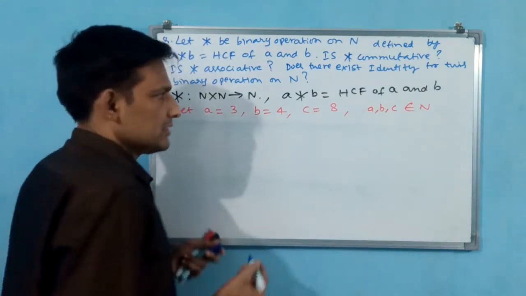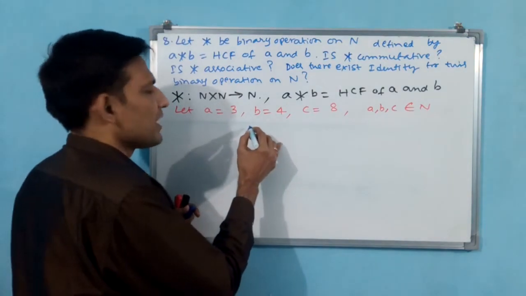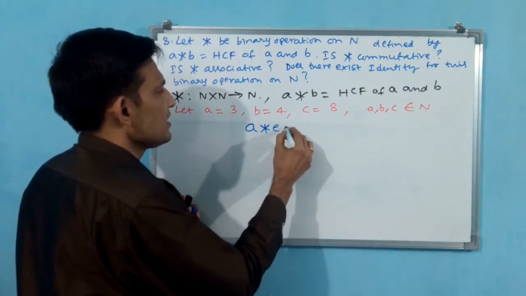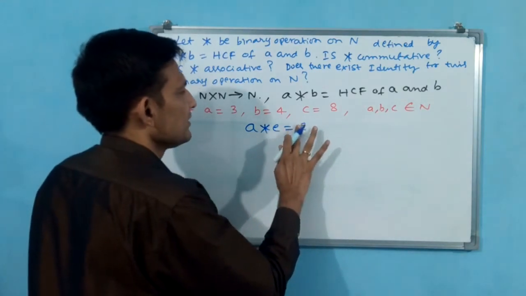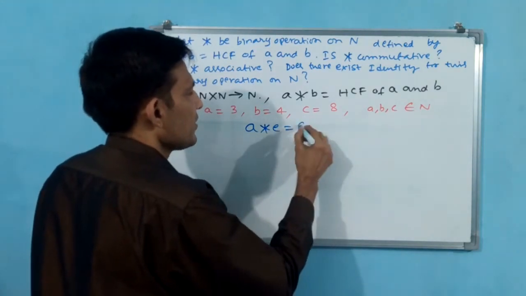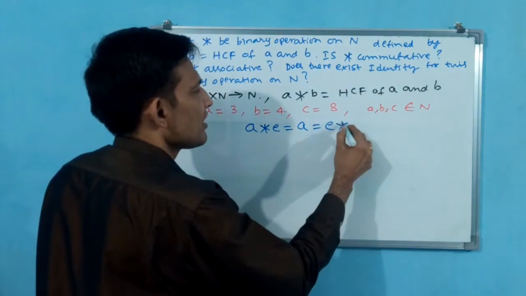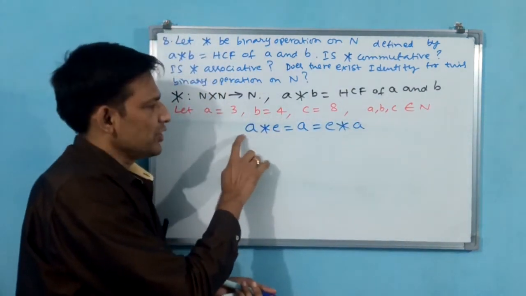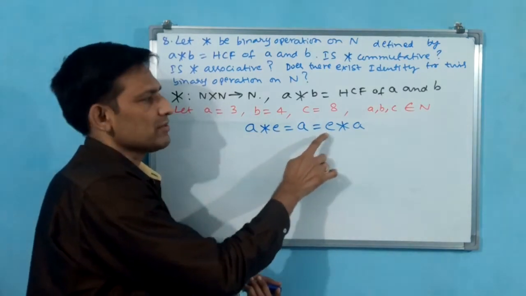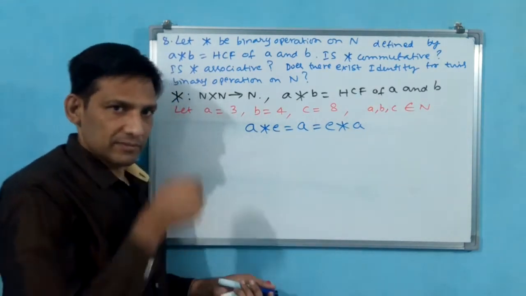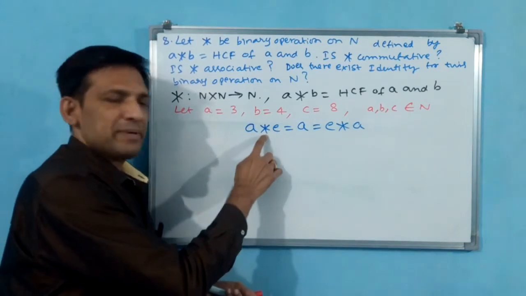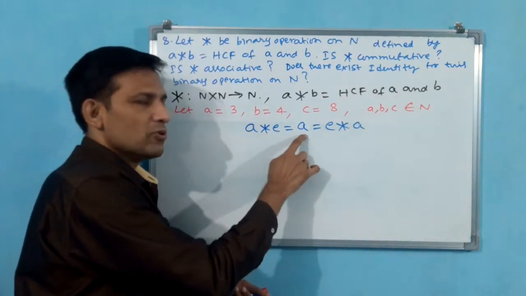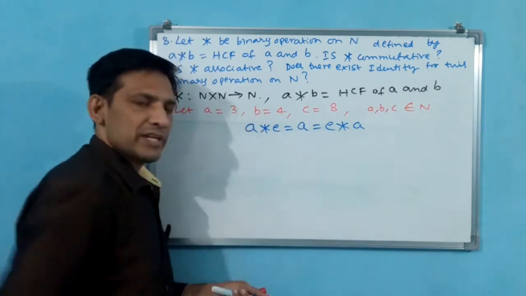In general, if you write that formula or property, it will be like this: A star E is equal to A, that is equal to E star A. Here, if you keep plus, A plus E is equal to A has to come, and E plus A is equal to A. If you keep multiplication, A into E is equal to A, E into A is equal to A has to come.